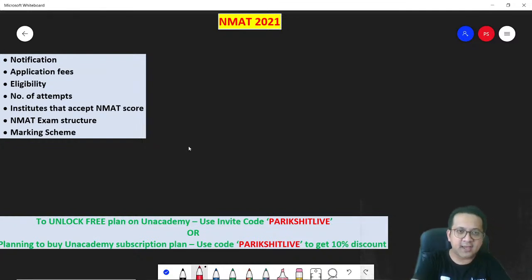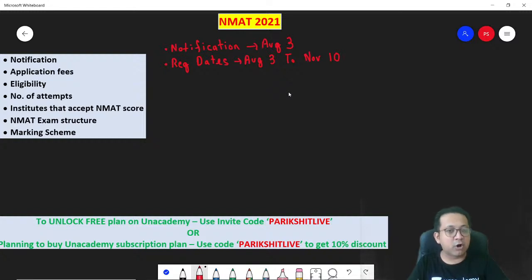First, the NMAT notification. The notification got released on August 3. If you have not been following the notification, you can look for it. When can you fill up the form? The registration dates for NMAT start from August 3 and will continue up till November 10. So any date from August 3 to November 10, you can fill up your NMAT form.